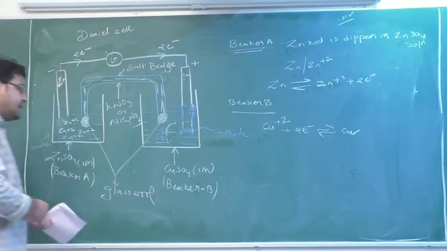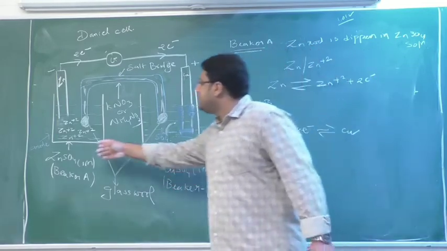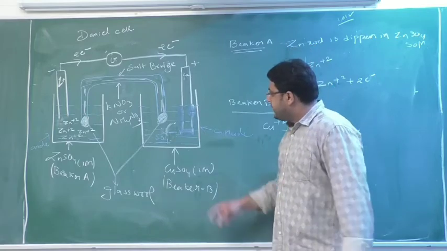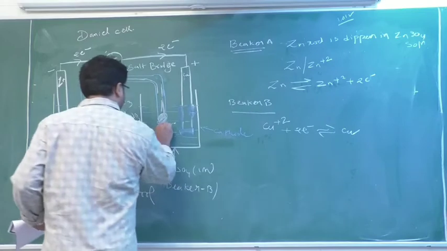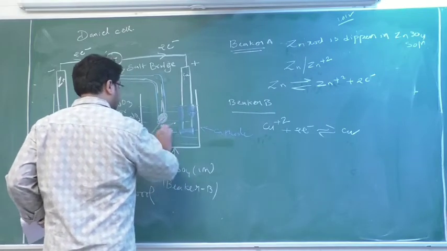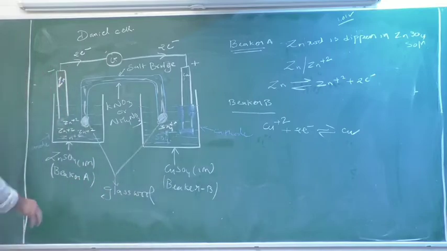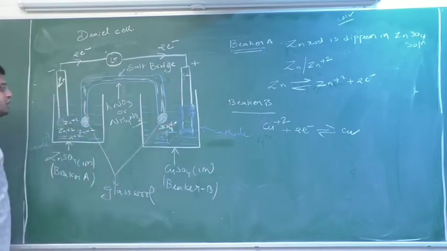So in the anodic compartment there is an increase of positive ions, and in the cathodic compartment there will be an increase of negative ions as SO4 2 minus. So in the anodic compartment more positive ions, in the cathodic compartment more negative ions. So electrical neutrality is not maintained.